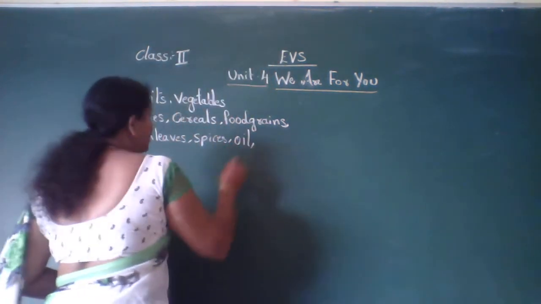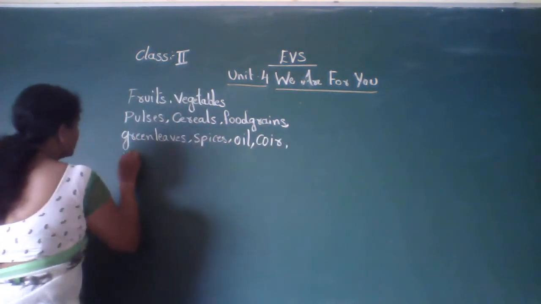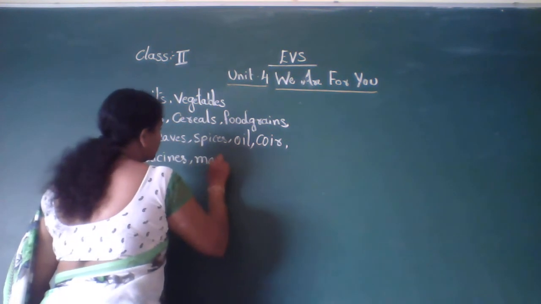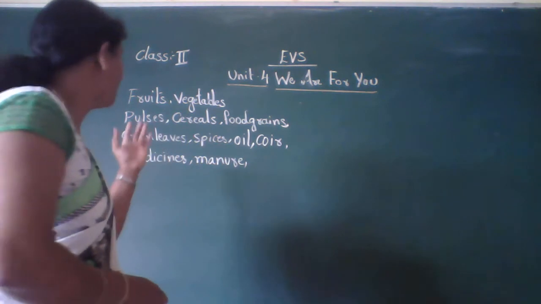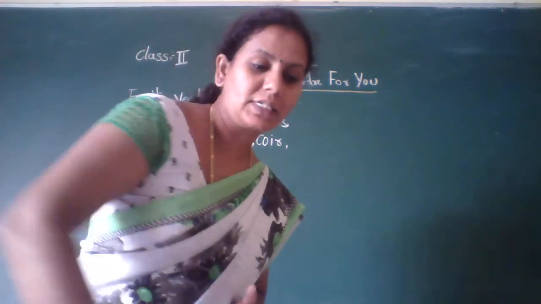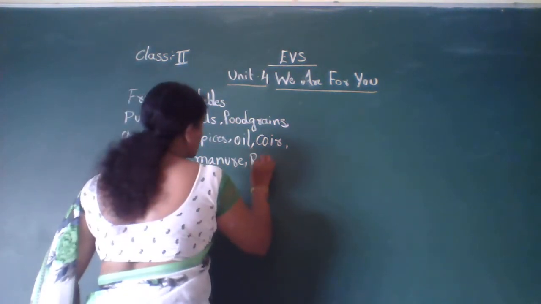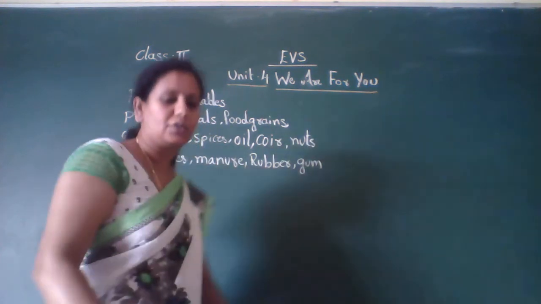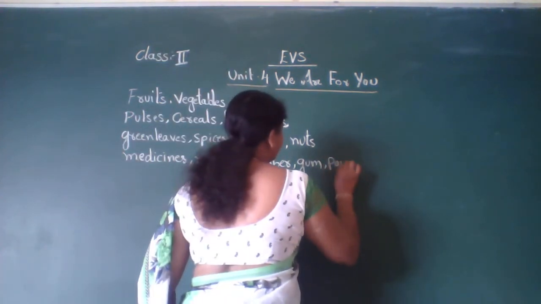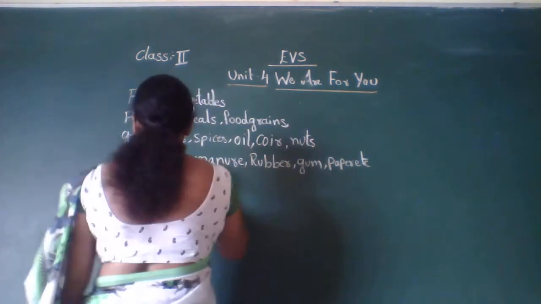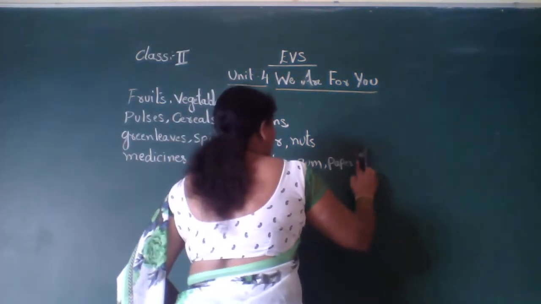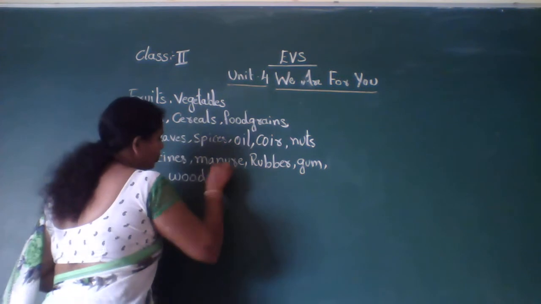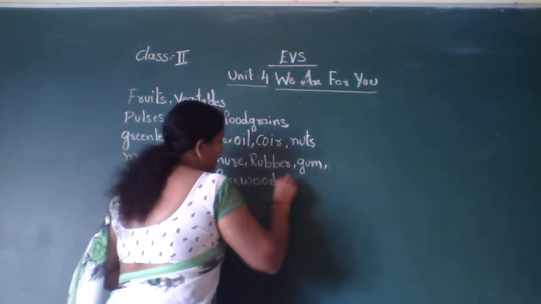Then oil, then coir, medicines, manure, rubber, gum, nuts, paper, wood, firewood, etcetera, from plants and trees.